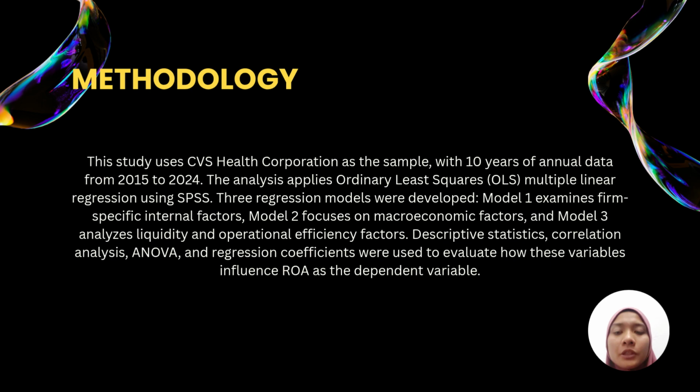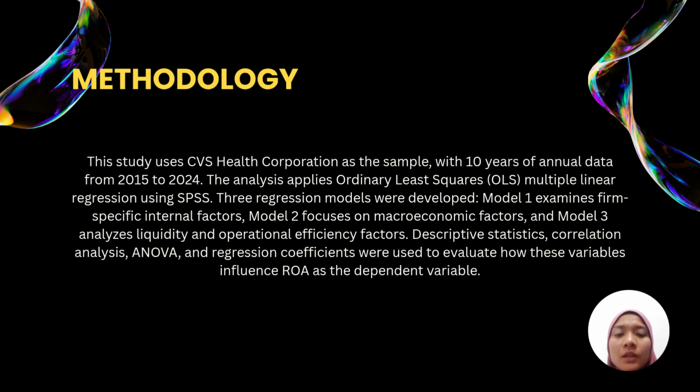So for the methodology, this study used CVS Health Corporation as the sample, with 10 years of annual data from 2015 to 2024. The analysis applied ordinary least squares (OLS) multiple linear regression using SPSS. Three regression models were developed. Model 1 examined firm-specific internal factors. Model 2 focuses on macroeconomic factors. And lastly, Model 3 analyzed liquidity and operational efficiency factors.